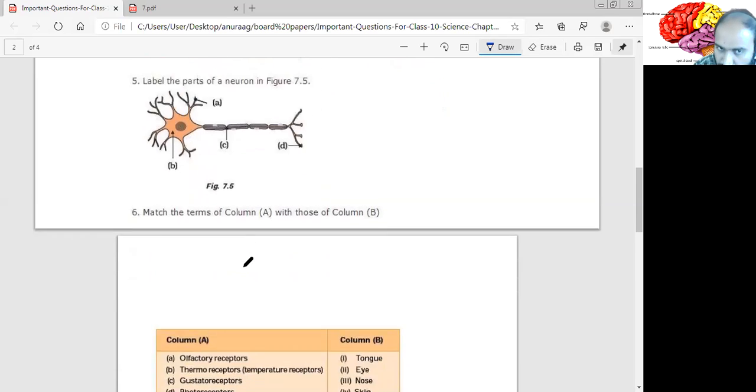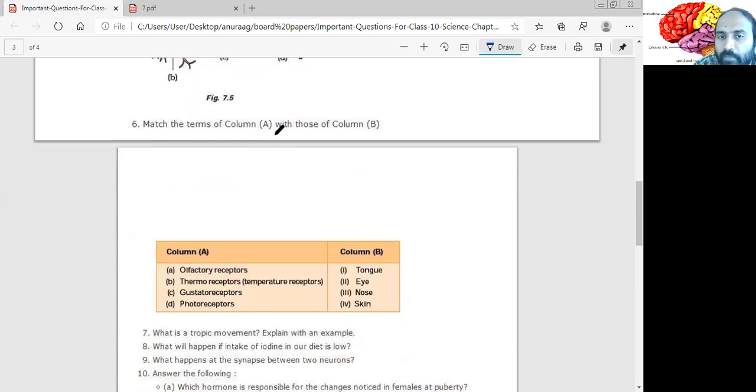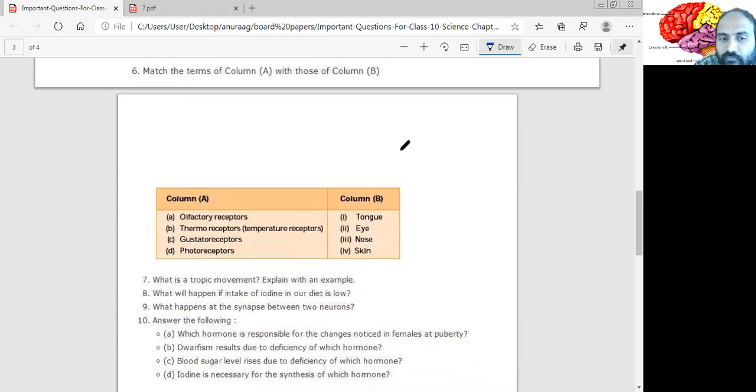Moving on to the next question. Match the terms of column A and those of column B. So, option A, olfactory receptors. Do you remember I told you olfactory, the smell from the factory comes, so it's a smell, so it is related to nose. Okay, olfactory receptors.